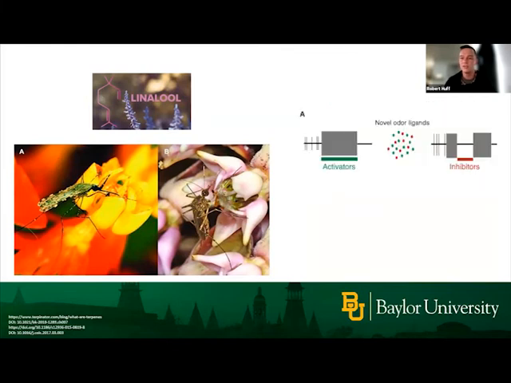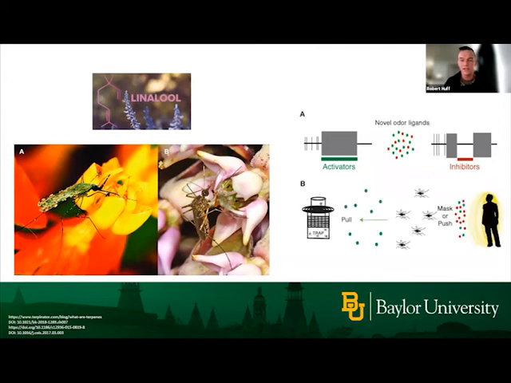And we can use the information that we get from experiments like the oocyte expression system to try to develop novel odor ligands that are both activators and inhibitors of different mosquito behaviors, so that we could use these in combination in something called push-pull vector control.